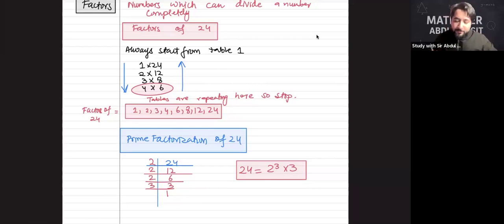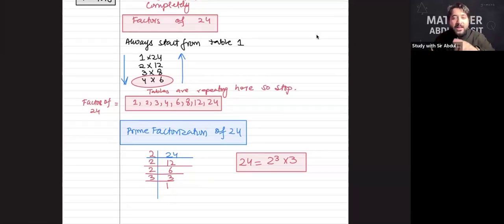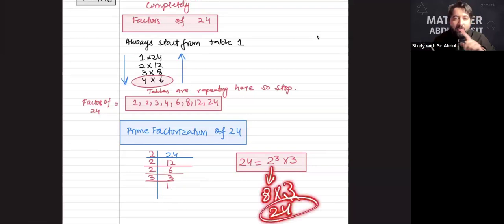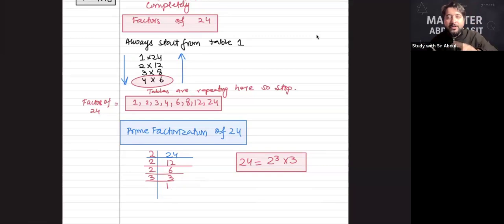Now, remember one thing. 2 cube times 3 is technically the index form. Sometimes the examiner asks you to give the answer in index form. So better once you are done with the prime factorization of a specific number, do not expand this again. ये ना हो कि आप यहाँ पे लिख दो 2 cube is 8 and 8 times 3 is 24 again. You are not required to do that. Just find the prime factors of that particular thing. Done बेटा? Yes or no? समझ आया सबको? Yes. समझ आया?